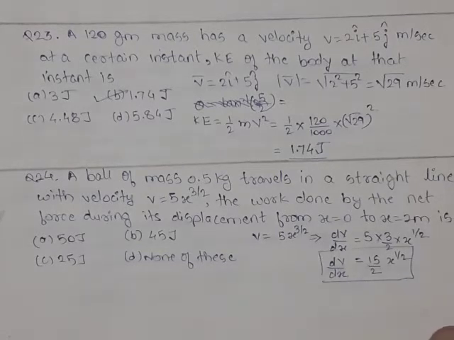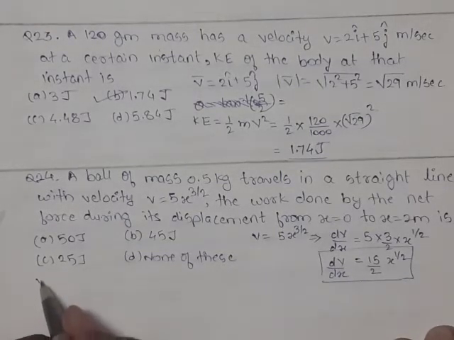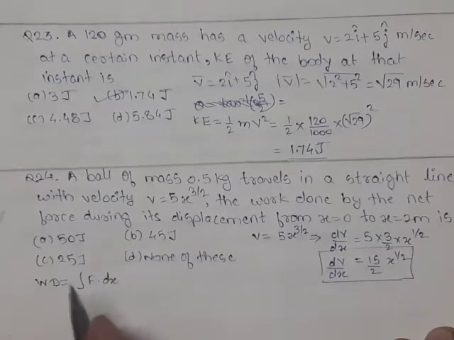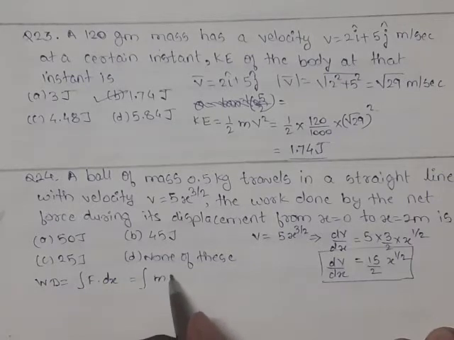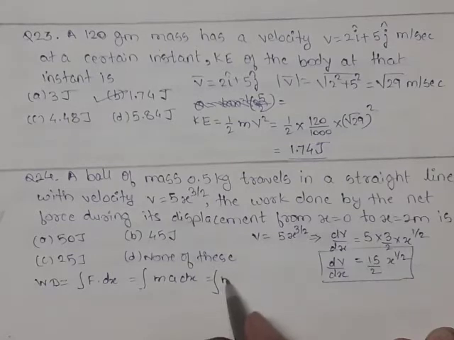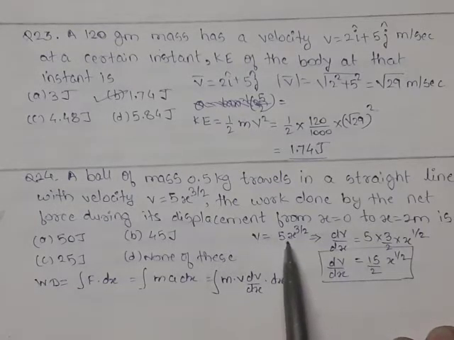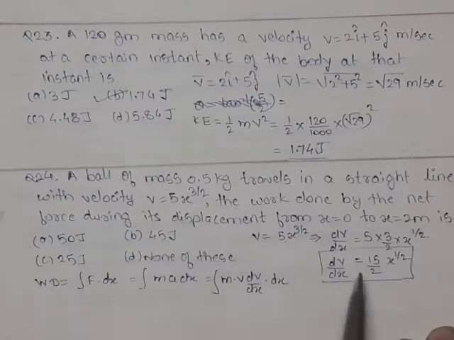Now we have to find out work done. So work done is equal to the integration of F dx. What is force? Force is nothing but mass into acceleration, into dx. We know that acceleration is v dv by dx. We'll put the value of v equal to 5 into x raised to 3 by 2, and the value of dv by dx is 15 by 2 into x raised to half.